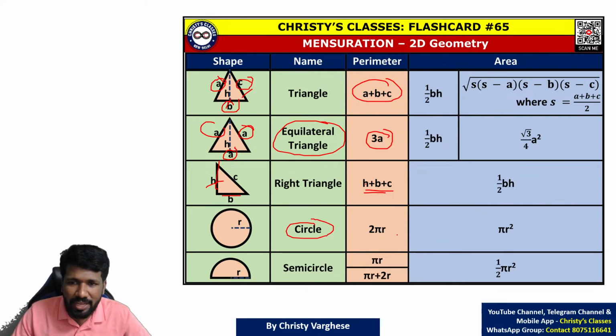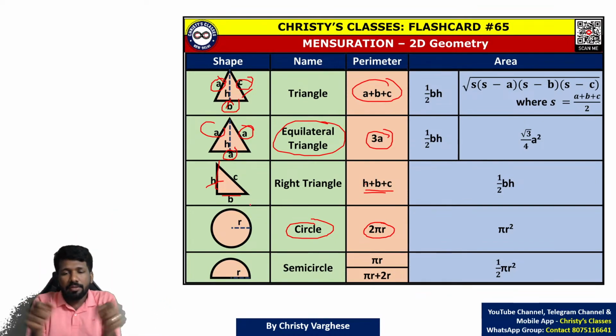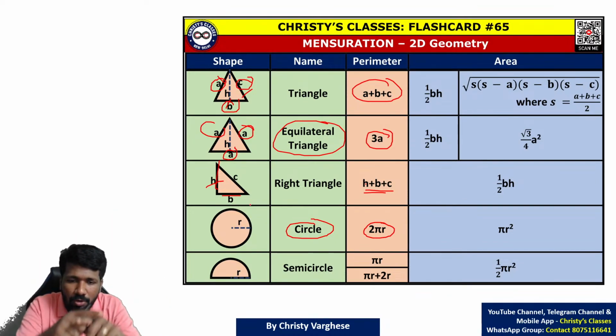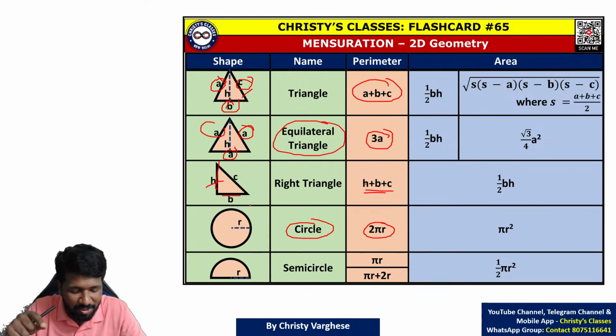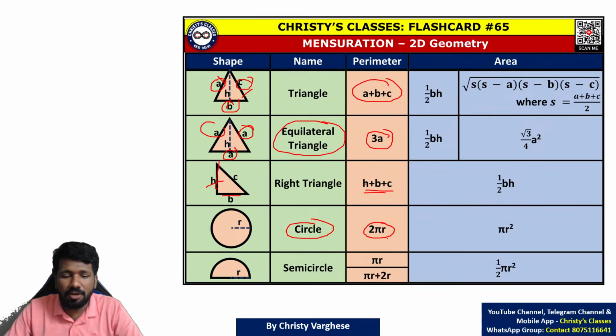But for a circle, to find the perimeter, it is a little complicated, because you have to use the idea of making a circle out of infinite polygons. That idea I like to teach, but it will take too much time. So for final revision, that is not needed. Anyway, 2 pi r is the perimeter of a circle.